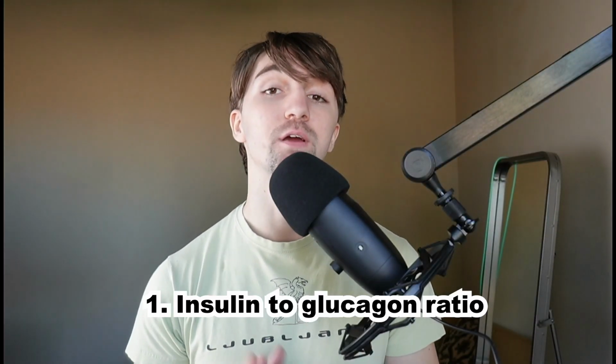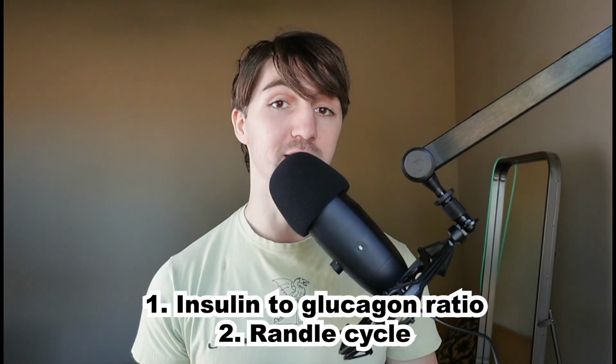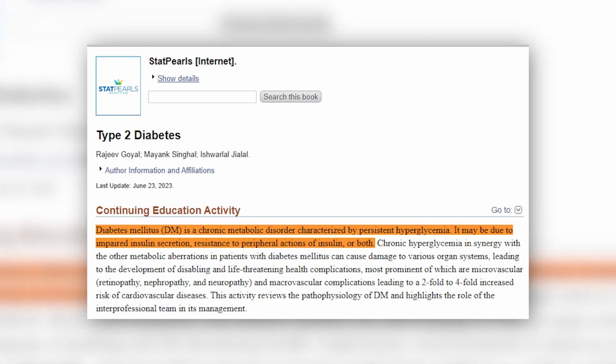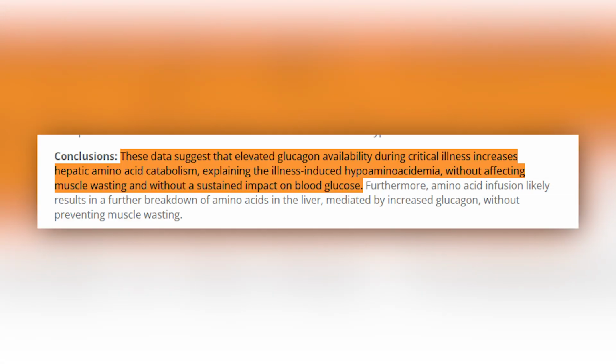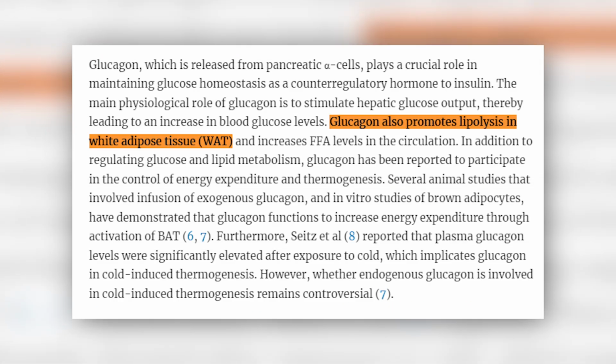Now, in order to do this, we are going to have to understand the insulin to glucagon ratio, and we are also going to have to understand the Randle cycle, which will explain exactly why meat does and does not cause diabetes. So we already know that type 2 diabetes basically is pretty much just where there's chronically elevated levels of insulin, and the cells eventually develop insulin resistance. And we also know that the catabolic state in particular, the state where your body will burn fat no matter what, is determined by glucagon. This basically means that high levels of insulin leads to high levels of weight gain, and high levels of glucagon leads to high levels of fat burning.